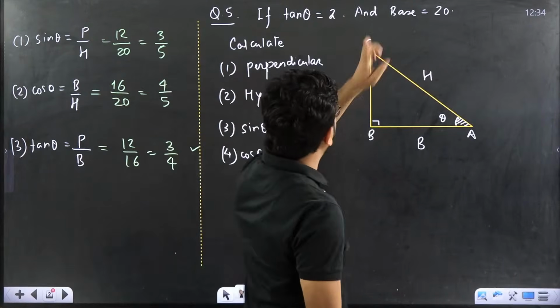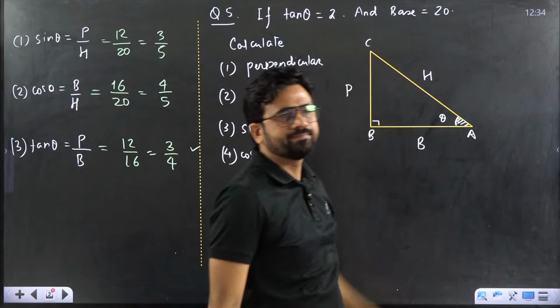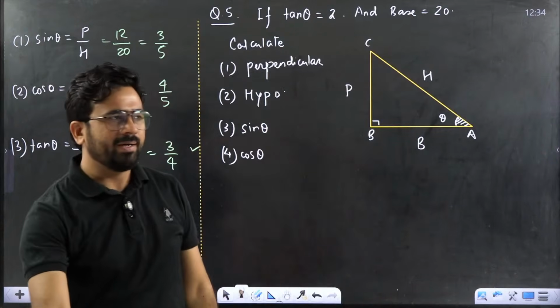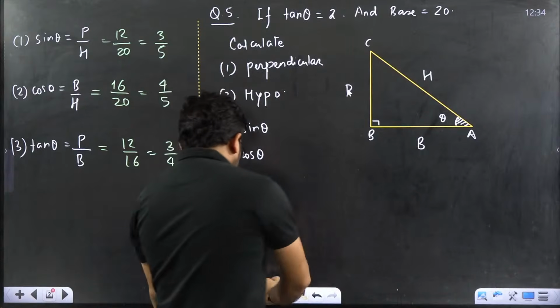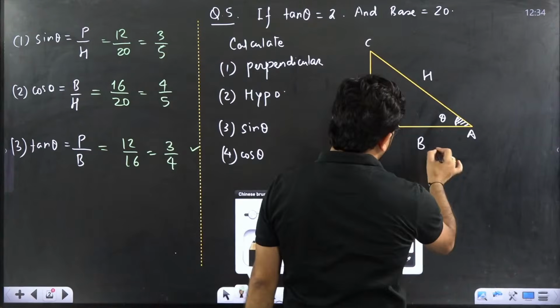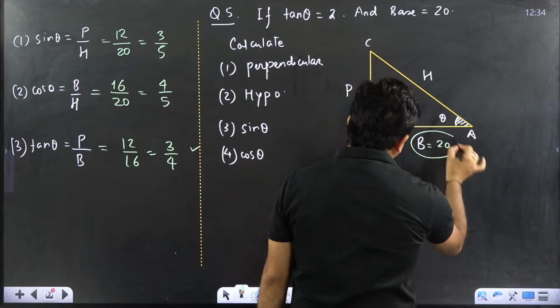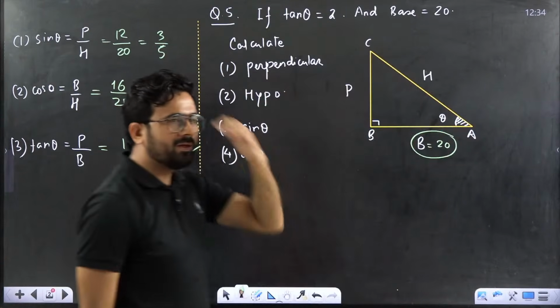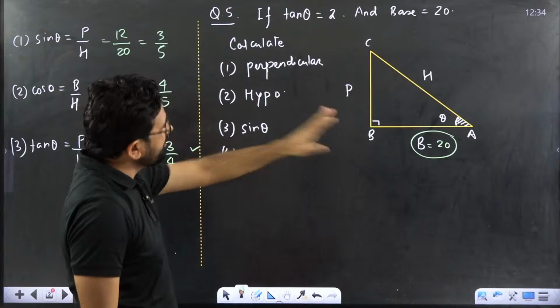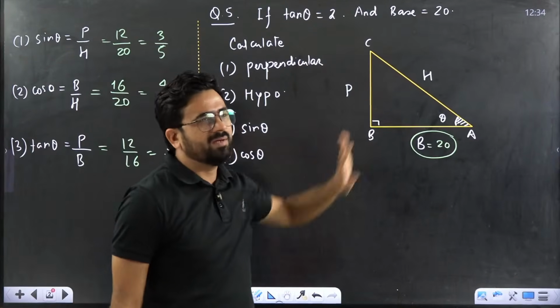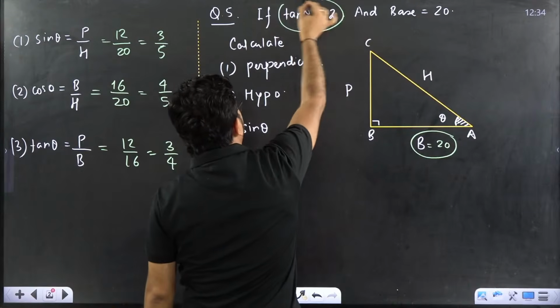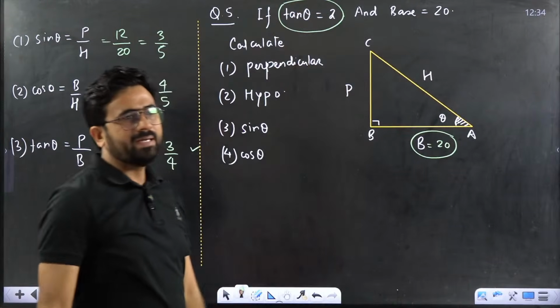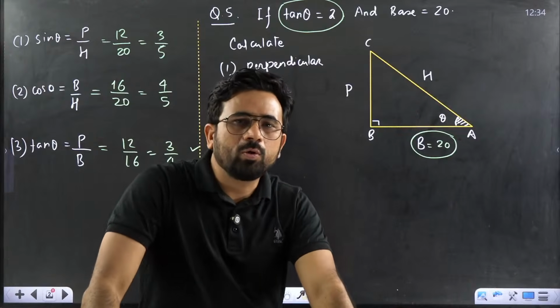What is given in the question? It is given to you base equal to 20. Very first thing you have to write here, base equal to 20. It is given in the question. Now base is 20. Other thing is not given. But here one ratio also given to you. Tan theta equal to 2.